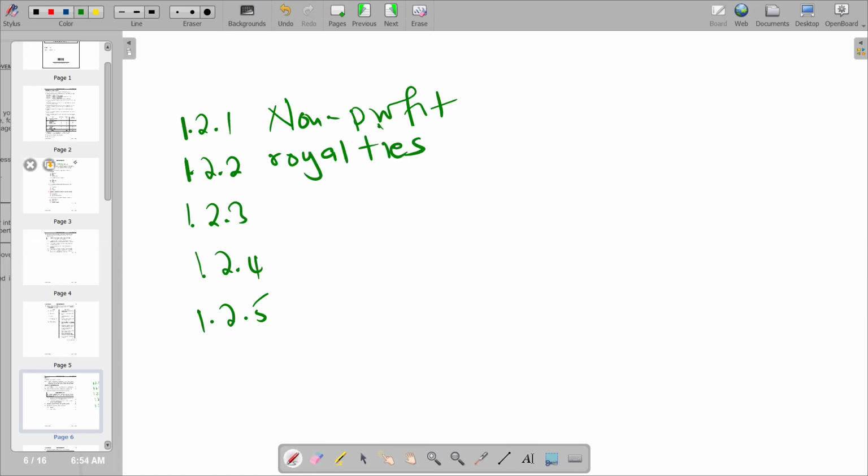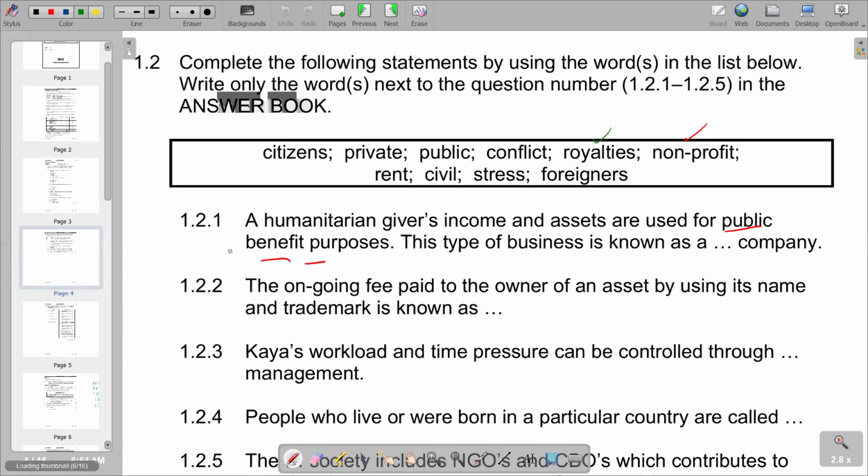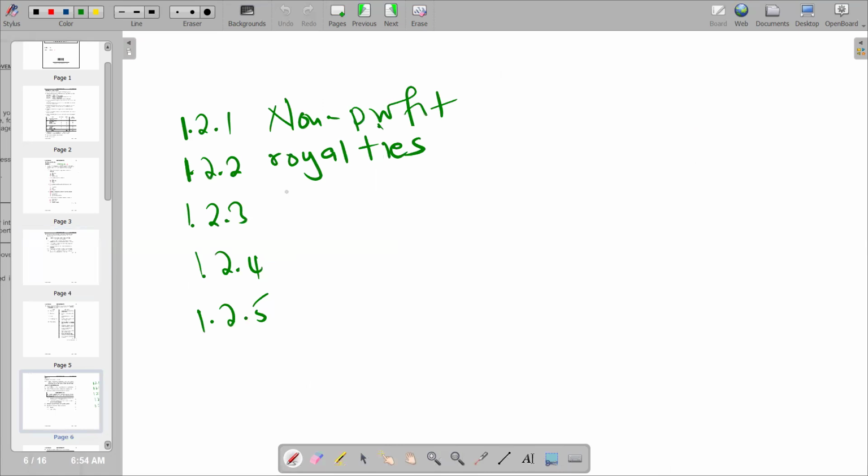Then I'll move on to the third part, which is 1.2.3. We have: high workload and time pressure can be controlled through dash management. And we go again to the answers that we have. We see that this is stress management. So we are going to indicate stress management as our response, which is 1.2.3.